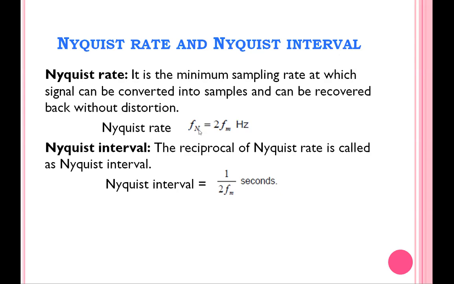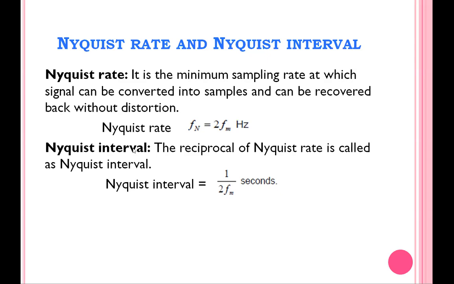So the formula for the Nyquist rate is 2 into fm. What is fm? fm is the maximum frequency component of the given message signal. So if the given message signal has a maximum frequency of 20 kilohertz, the Nyquist rate is 2 into 20 kilohertz, which is 40 kilohertz. In the next video, we are going to solve problems related to Nyquist rate and Nyquist interval. The next one is the Nyquist interval.